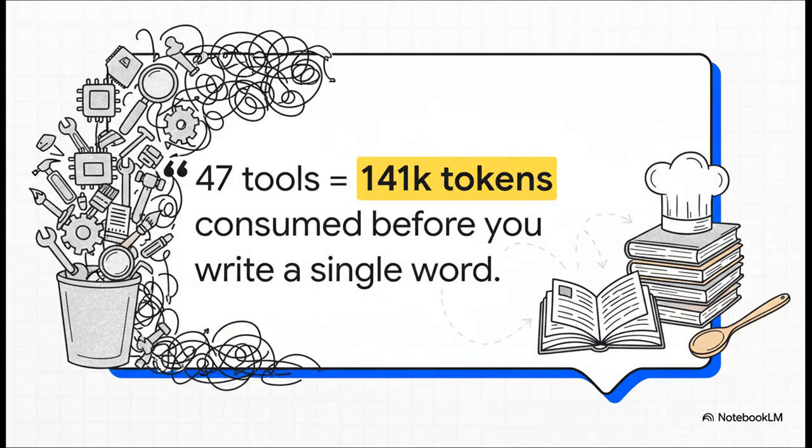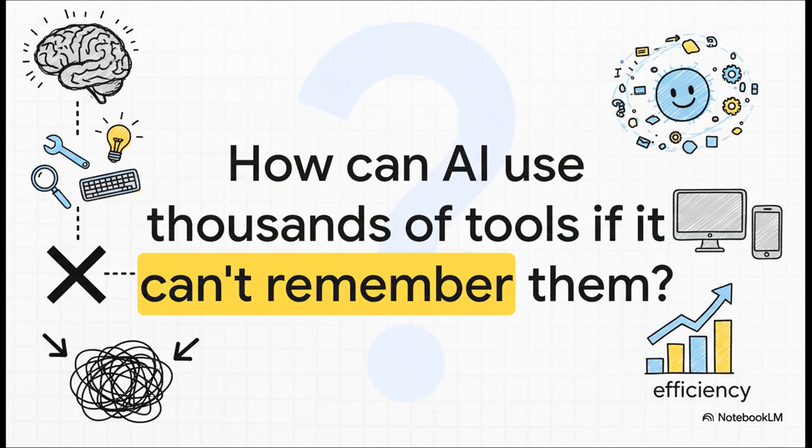But there's a huge hidden problem here. This comment from Hacker News just nails it. Just describing the tools an AI can use, only 47 of them can completely max out its memory, its entire context window. And that's before you've even asked it to do anything. Imagine hiring an assistant and spending the first 3 hours just listing their available apps. It's totally impractical. So this brings us to the core of the problem we're going to unpack.